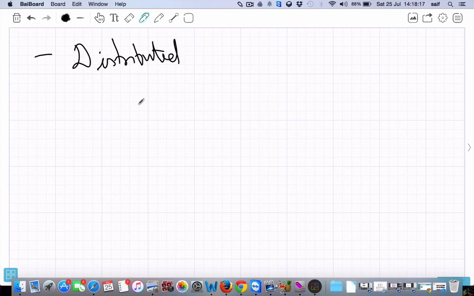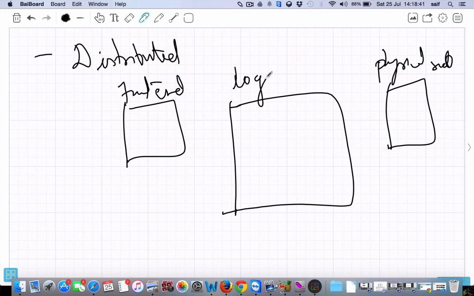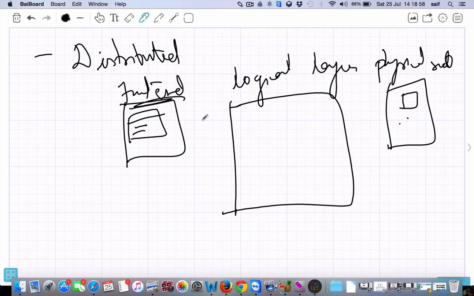The logical integration of physical components located distributively on the network is known as a distributed system. Say there is a front end at one side, a physical end at another side, and here is the logical layer. Once you open gmail.com on your web page, you will see a username and password. This is the front end. And this is the back end where your data is saved, your password and all things. And here is the logical layer.